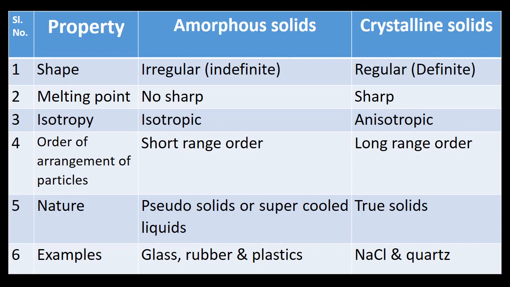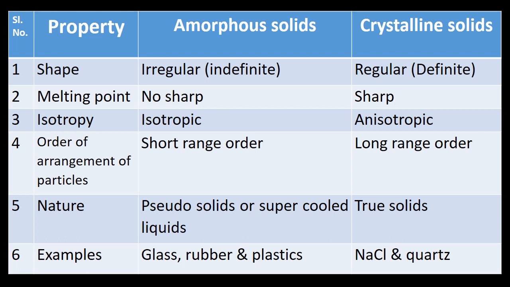Okay, now let us discuss the differences between amorphous solids and crystalline solids with respect to their properties. With respect to shape, amorphous solids have irregular or indefinite shape, but crystalline solids have regular or definite shape. With respect to melting point, amorphous solids do not have a sharp melting point. That means they melt over a range of temperature, whereas crystalline solids have a sharp melting point. That means they melt at a particular temperature.